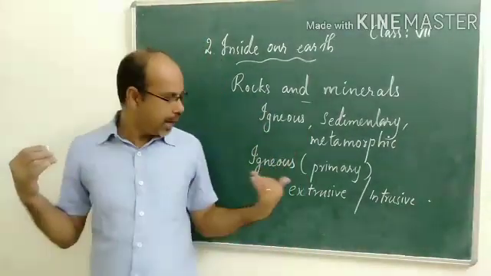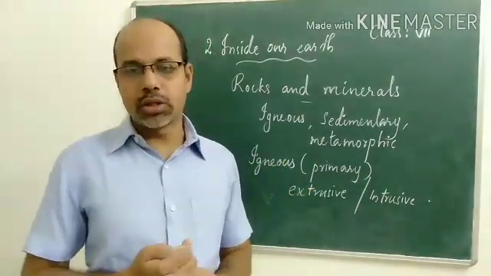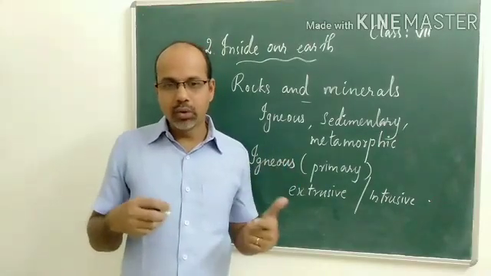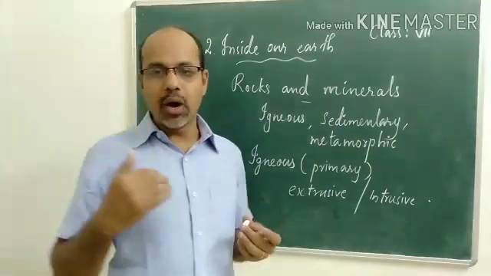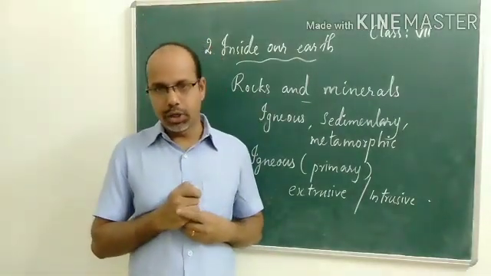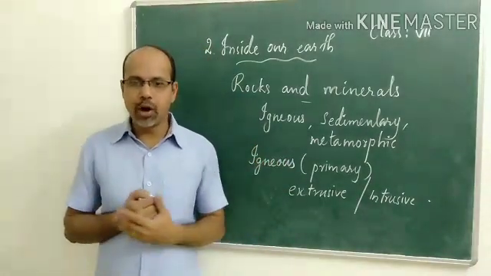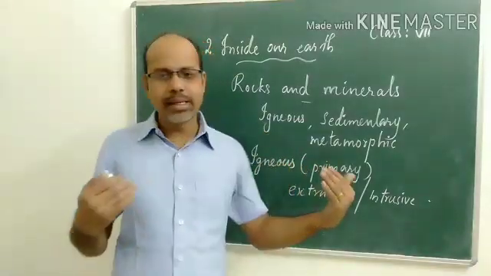Basalt rocks are examples of extrusive igneous rocks. The Deccan Plateau in South India, the triangular plateau in the south, is made up of basalt rocks.